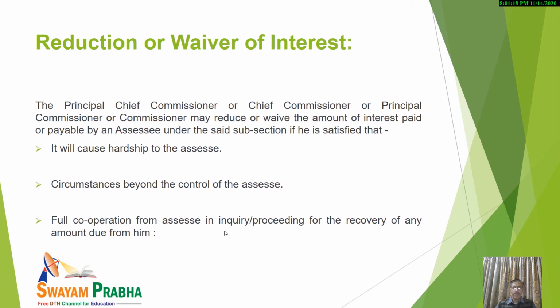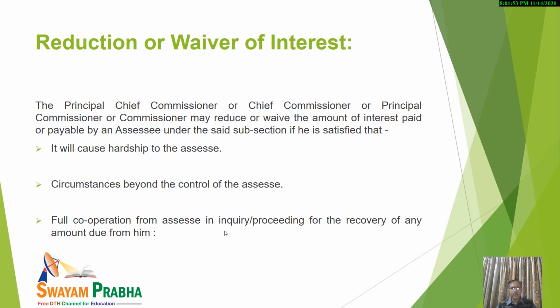The word used is may. It is not that they must reduce or they must waive. They may, in case they think that it will cause undue hardship to the assessee, and why such assessee should suffer so much hardship. In that case, they are free to reduce or waive the amount. Now, in case such authorities are satisfied, any one authority is needed. As I have already told you, chief commissioners, principal chief commissioner, principal commissioner, or even commissioner of income tax.